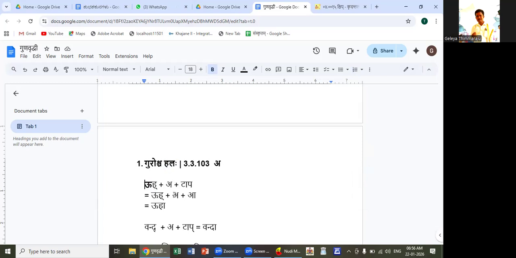So u plus a, and these are expressed in feminine forms only. It comes under the adhikara of striyam in krudanta prakarana. So all these are present only in strilinga, not in the other two lingas. So we add the pratyaya to express in feminine form. So uh plus a, by savarna dirgha, we will get uha. Uha represents the action denoted by this dhatu in feminine gender.